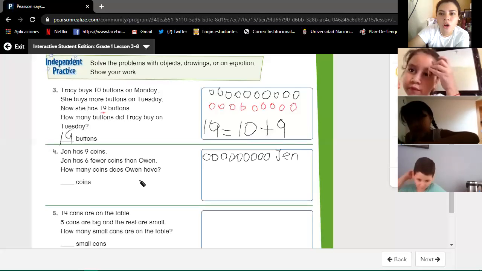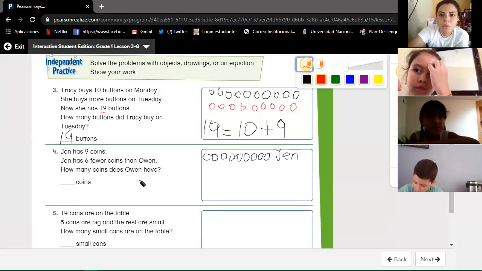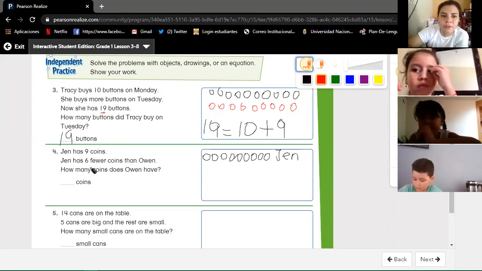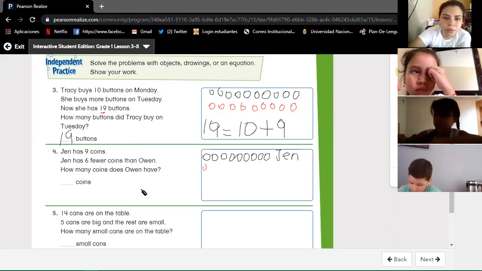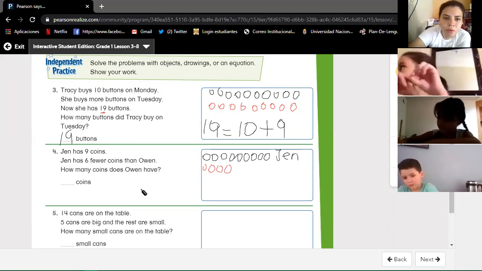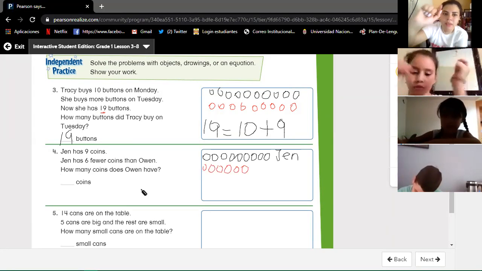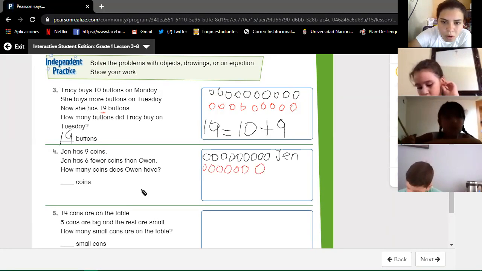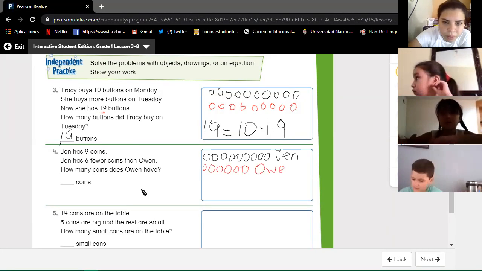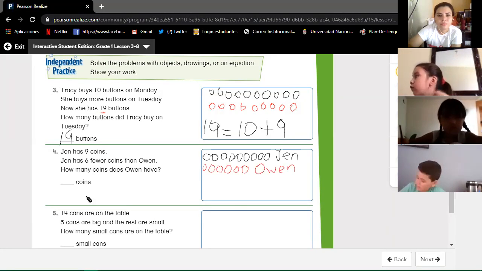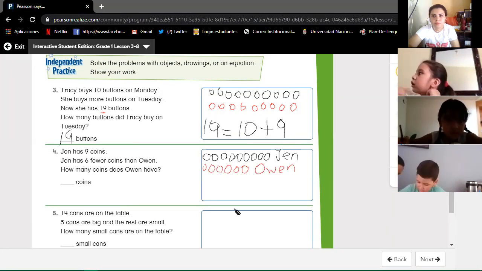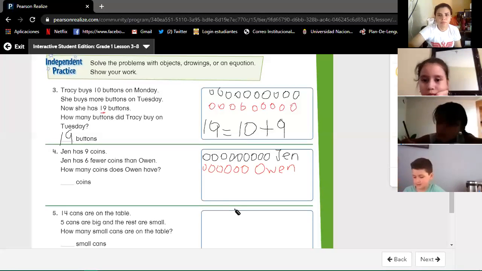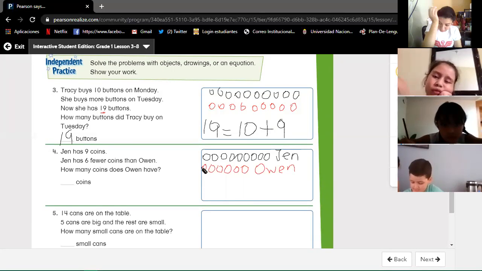Then, in color, we're going to draw the 6 fewer coins. In color red. 1, 2, 3, 4, 5, 6. Fewer than Owen. Finish?